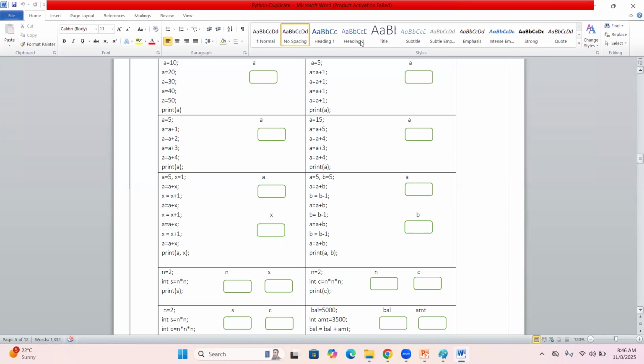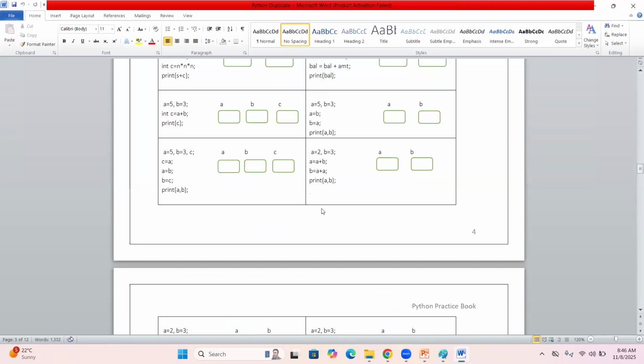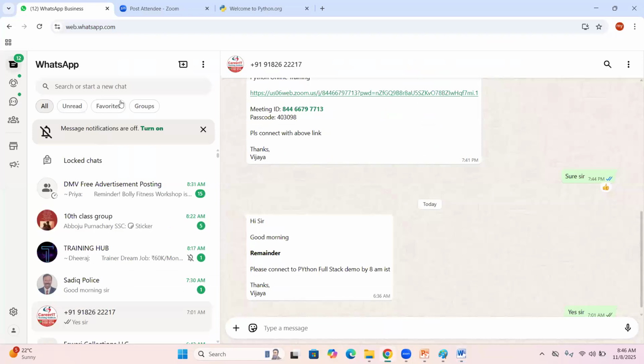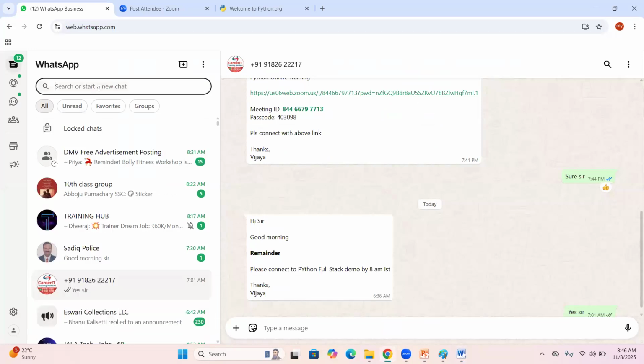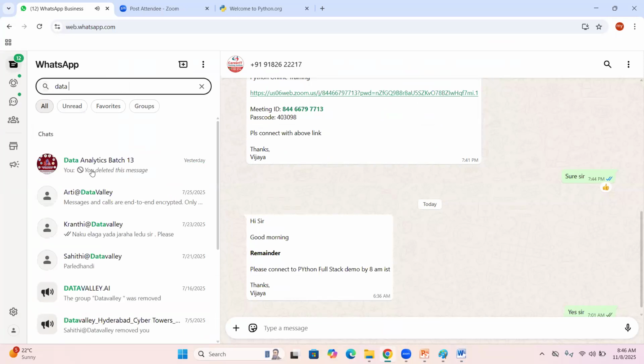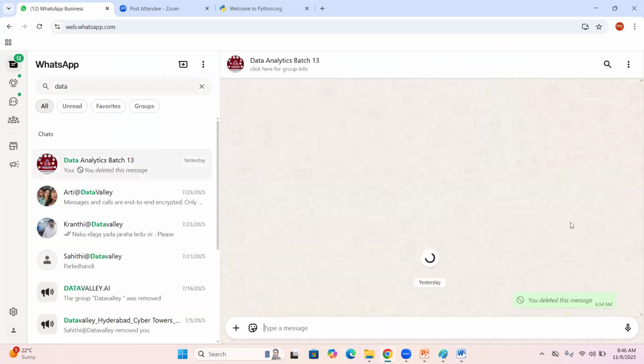This is my style. And every day you must submit the task within the time in your group, sir. Suppose here I am showing, sir, I have one data analytics batch that I am teaching to others. I'll show you what I am doing. This is the batch, data analytics. Once I complete a session, I'll give some tasks to them.